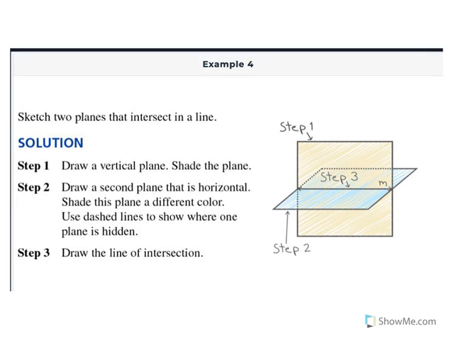Okay. I put the solution on here because I wanted you to see. I'm not an artist, so hopefully this looks a little better. So for sketching two planes that intersect in a line, we draw the vertical plane. Think of a piece of paper, and shading it might help to differentiate the two. And then draw a second plane that's horizontal. That's this one. And notice the dotted lines because really it's behind the yellow one. So we put dashed lines to say it's back there. You just can't actually see it, right? And then where they intersect would be that part right there.